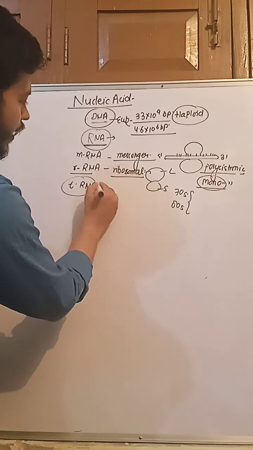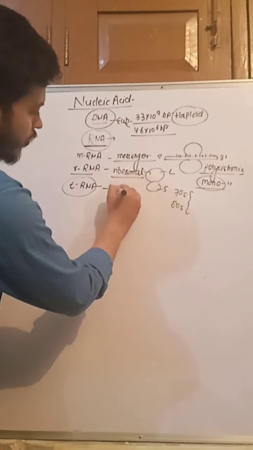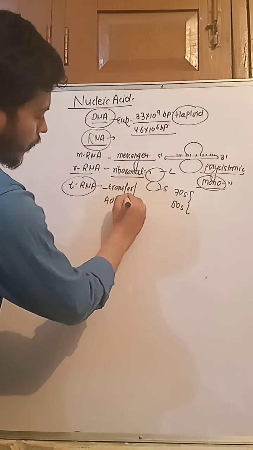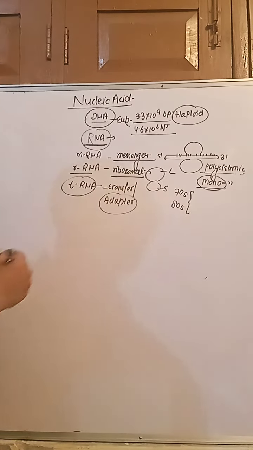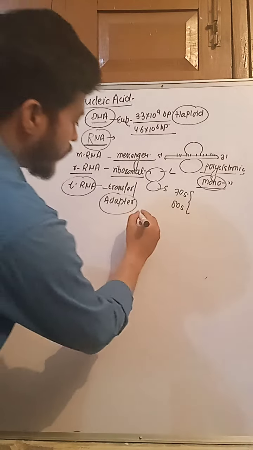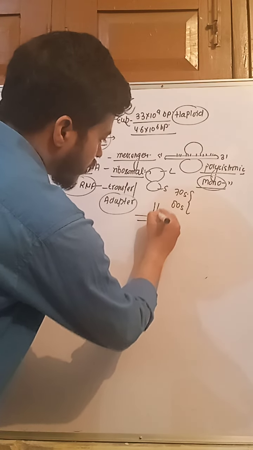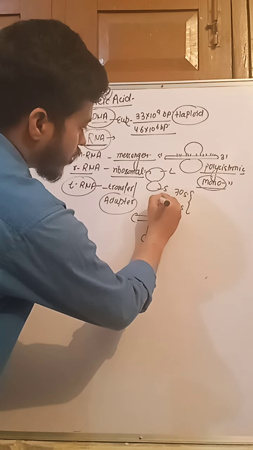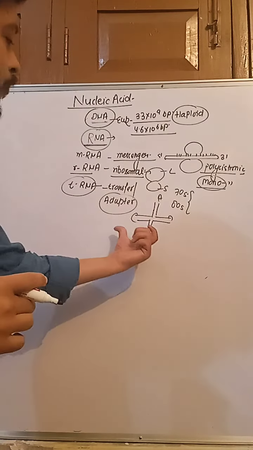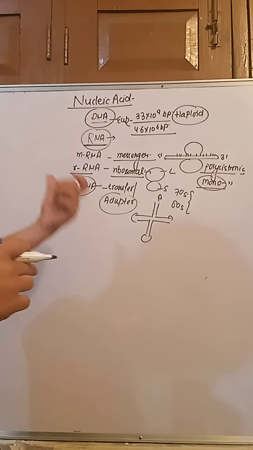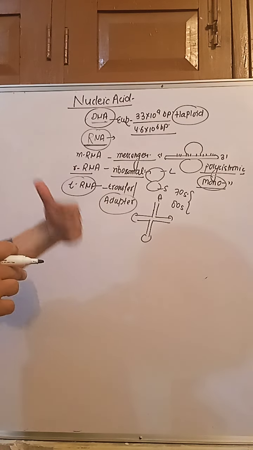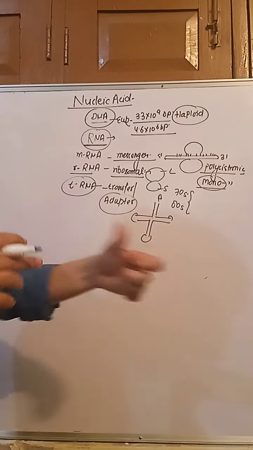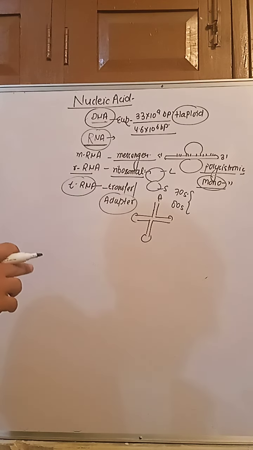Next one, that is tRNA. It's called transfer RNA, also called adapter. This tRNA plays an important role to carry the information of amino acids. 20 amino acids bind to 20 different tRNA molecules. Amino acid plus tRNA is called charged tRNA.